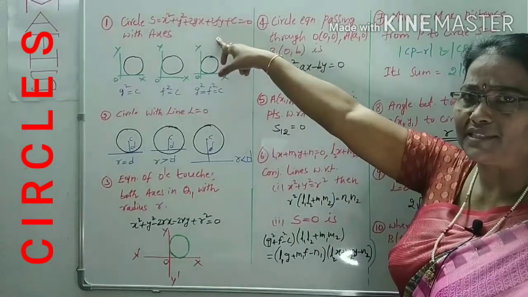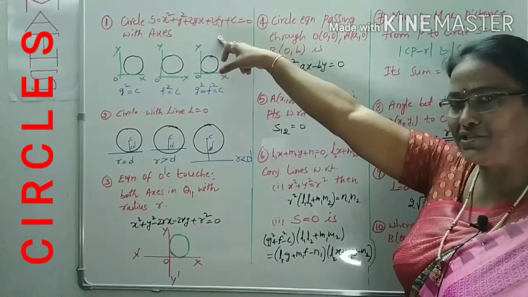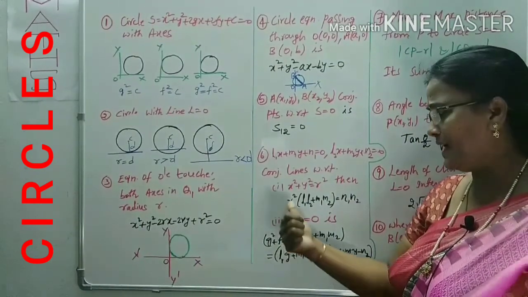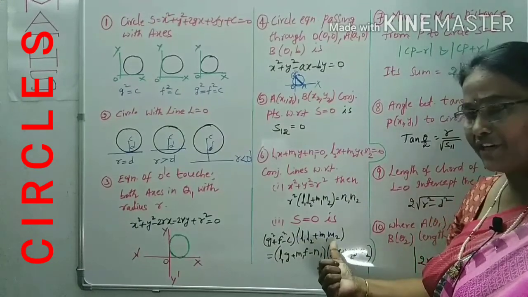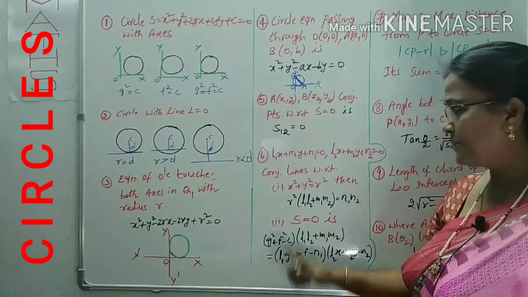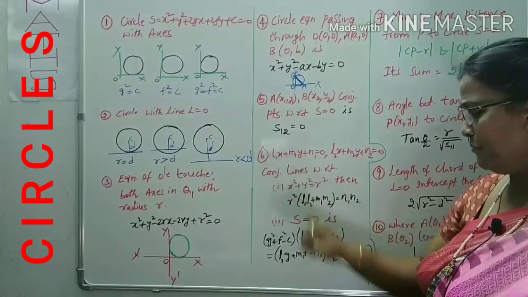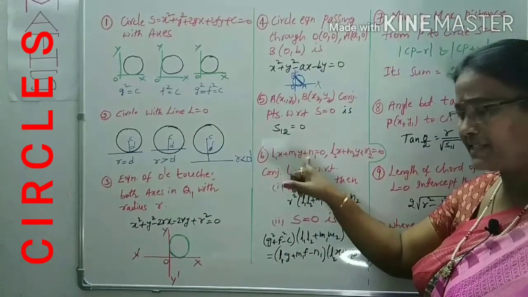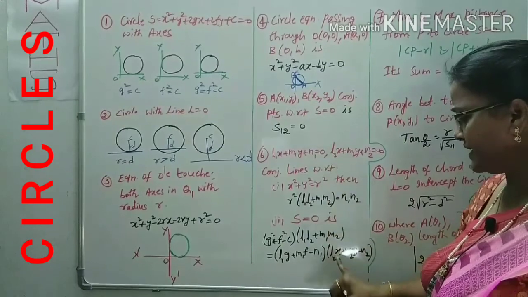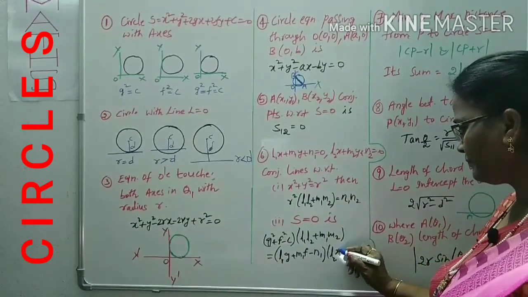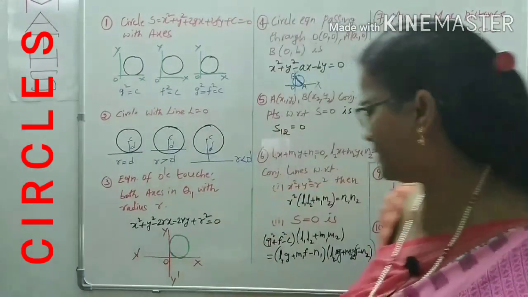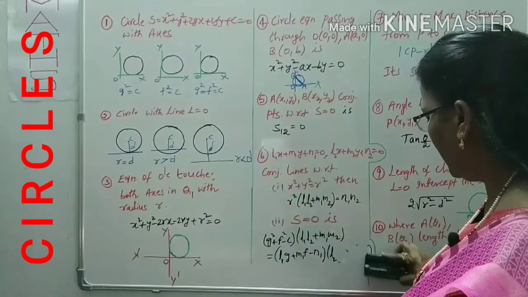You know, I explained what the general equation is. According to this equation, what is the condition? G square + F square - C is indirectly r square, and L1L2 + M1M2 is equal to, in place of N1N2, what can you write? L1G + M1F - N1, in place of plus we can write minus, into the same in the second equation. L2, in place of x we can take G, sorry this is G, this is F. I did it wrong in one step here, right.